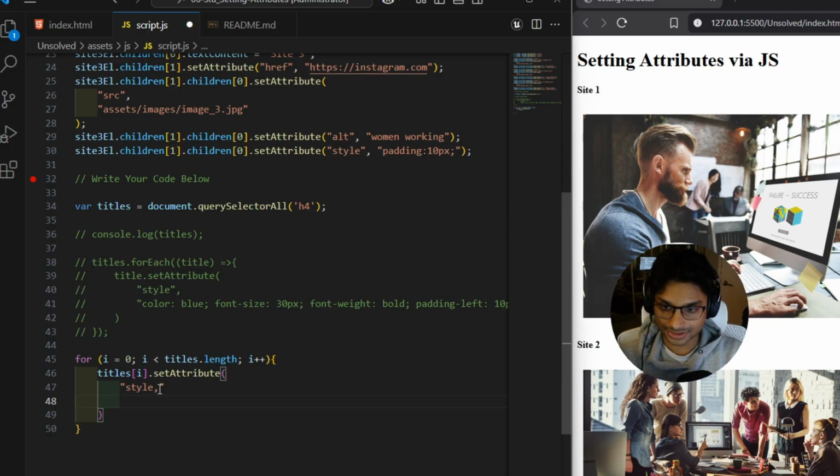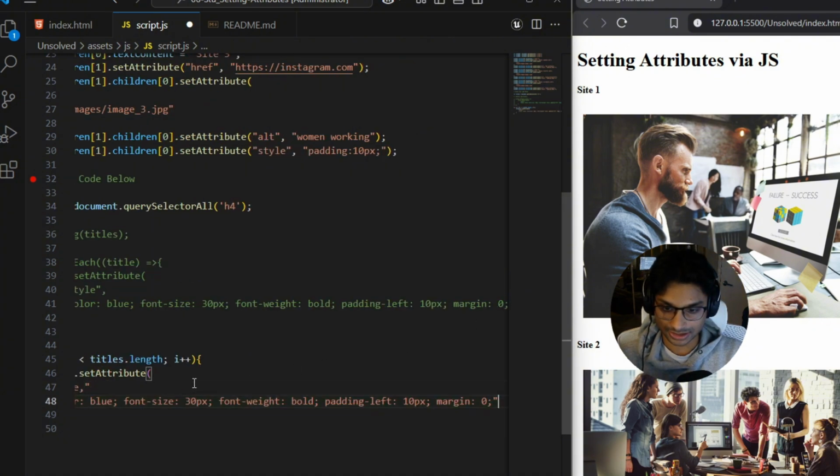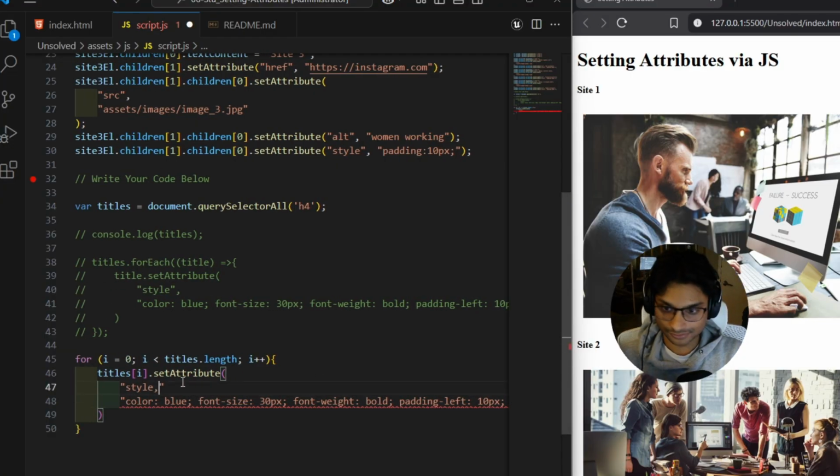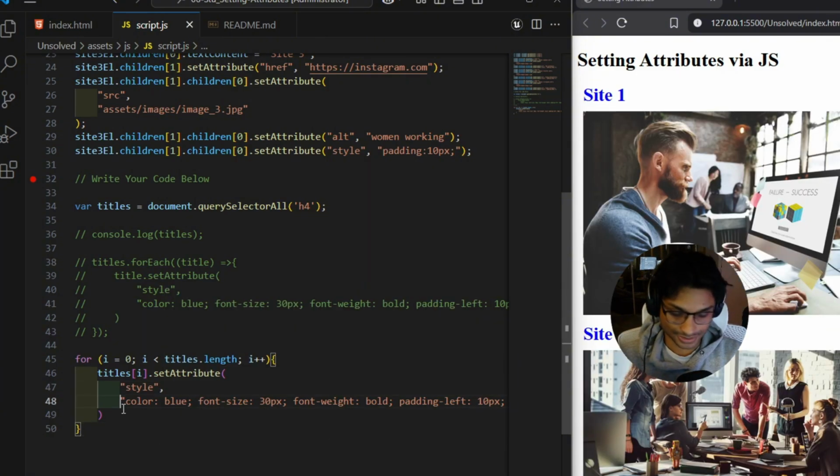So I'm going to save you guys some time here by just copying and pasting it. Let's add our semicolons.